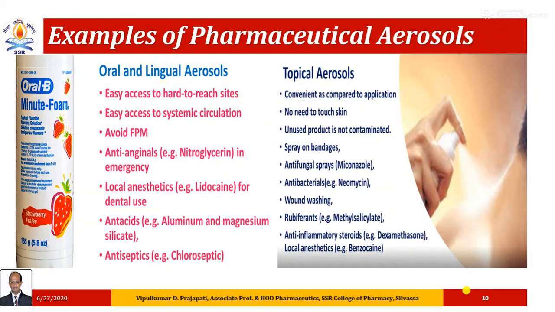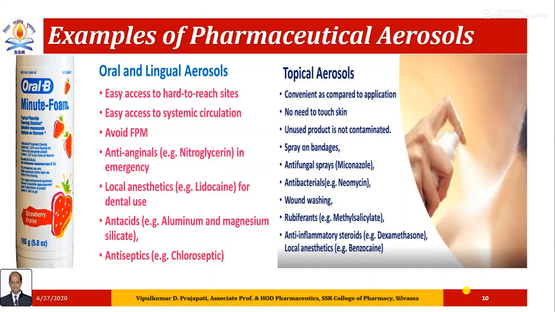The common examples of pharmaceutical aerosols: first one, oral and lingual aerosols, easy access to hard to reach sites, easy access to systemic circulation, avoid first pass metabolism. A number of examples are there: anti-anginal in emergency, nitroglycerin is the best choice, local anesthetic for dental use, antacids, antiseptics. Next is topical aerosols.